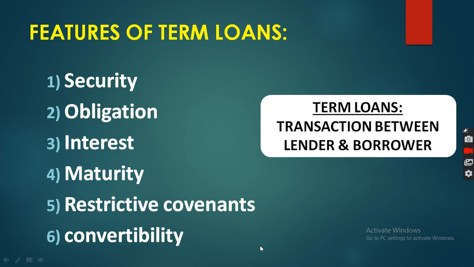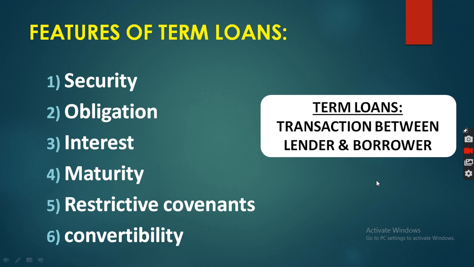There is a transaction between lender and borrower. Clear? Lender means, if you have taken a loan from a bank, what is the bank called? Lender, and you are considered as a borrower. Clear? So here is security. Whenever the company takes a loan, the company has to offer security, mortgage. Clear? So in future, why does the bank demand security?